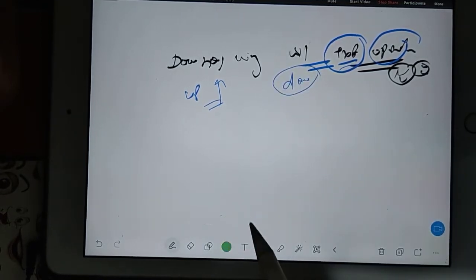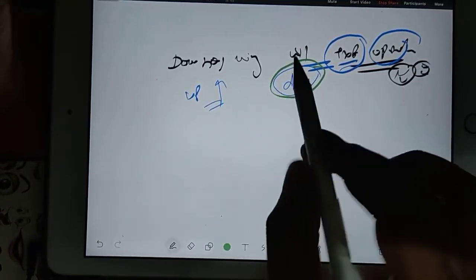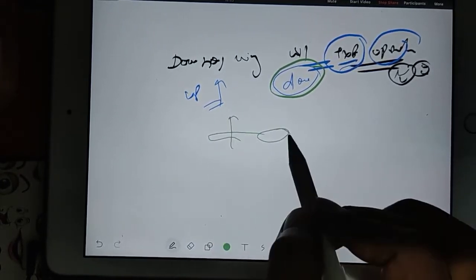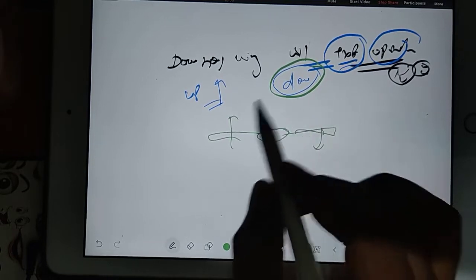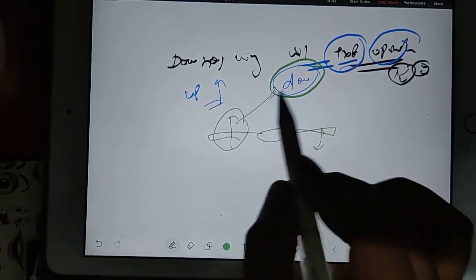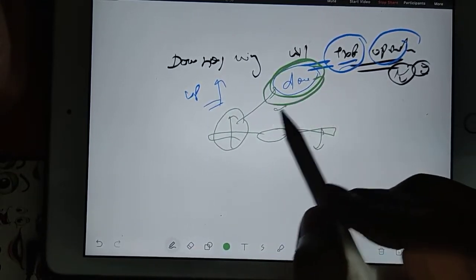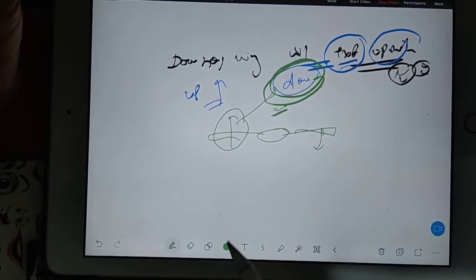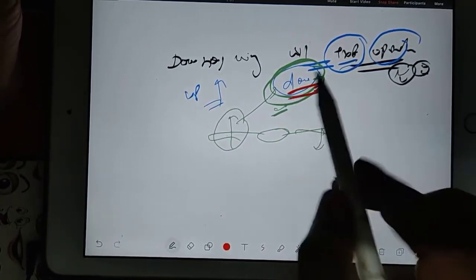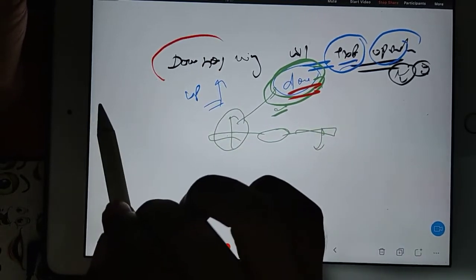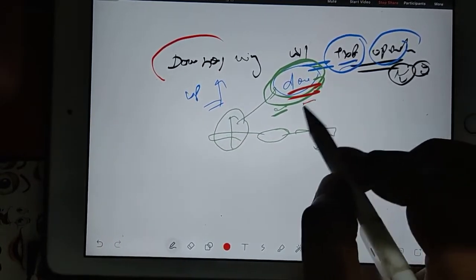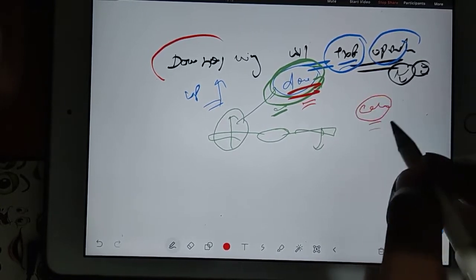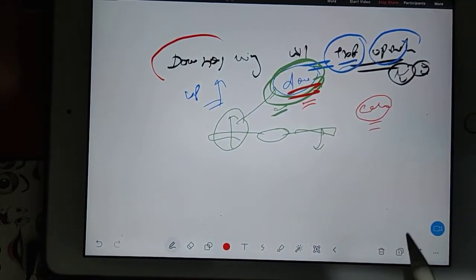Okay, now here is the word, downwash. So currently, when one wing is going upward and one is going downward, then the upward going wing will experience downwash. But this is not the only type of downwash. Actually, this downwash is coming in contrast with upwash. But what is the exact meaning of downwash, like induced downwash? So let's understand that part.